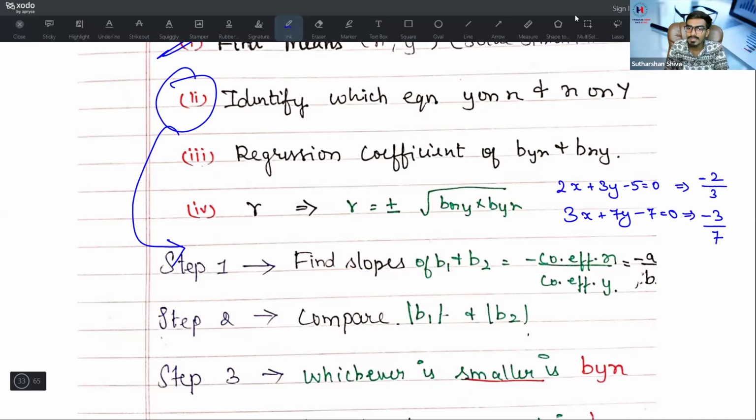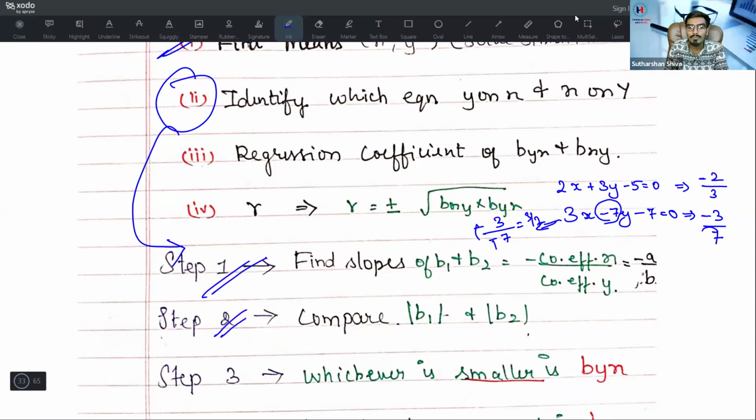What if here my equation is 3x minus 7y? Then it will become minus coefficient of x divided by coefficient of y. What is the coefficient of y? Minus 7. Why here we have not put minus? Because at that time it is plus, so minus minus gets cancelled. It will become 3 by 7. The step 1 is over.